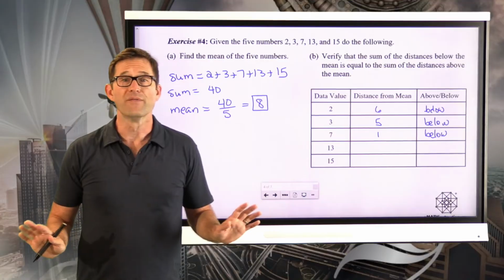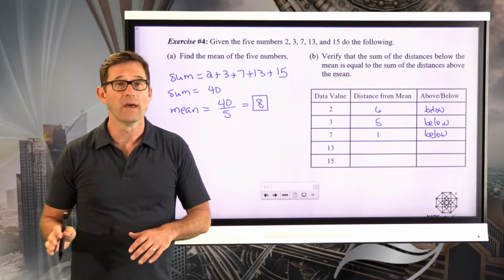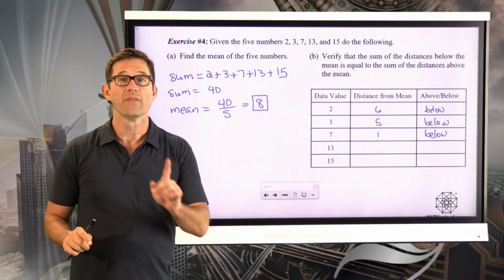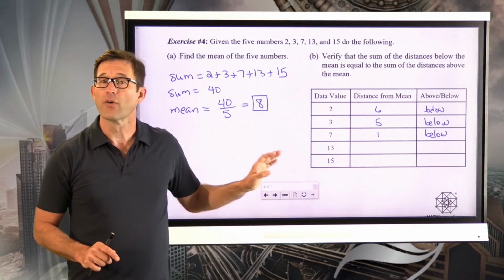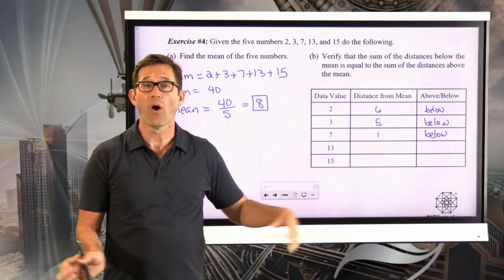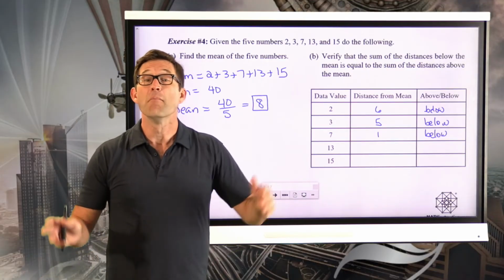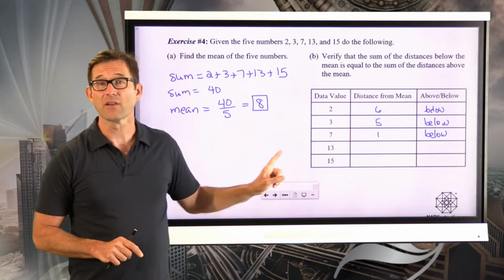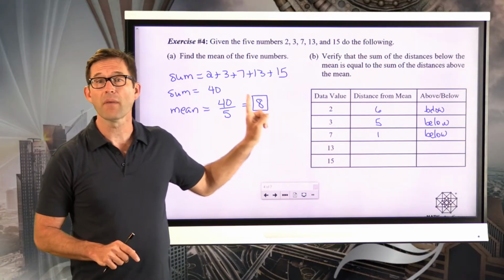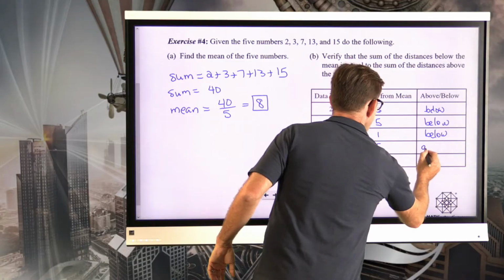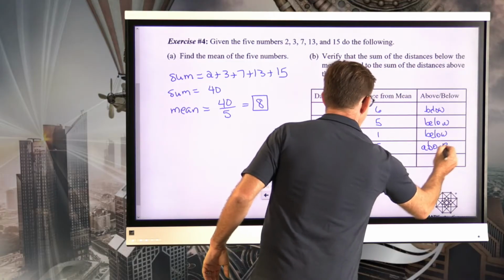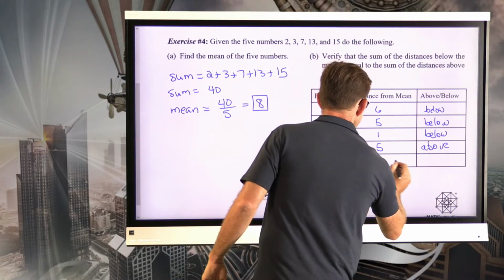The number of data points above and below the mean, those don't have to be equal. They do for the median. They don't for the mean. But for the mean, you could have actually all of them below and 1 above. But the distances have to balance. So let's take a look at the 13. Here, 13 minus 8 is 5. So that's going to be 5 units, and now that's above the mean. And then 15 minus 8, that's 7 units